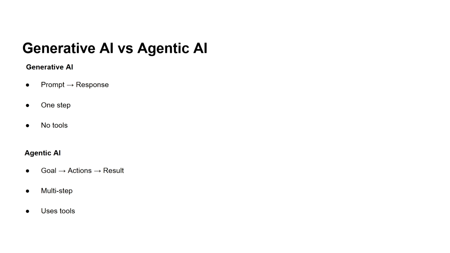So if I summarize this video, in generative AI we give some prompt and then it responds. So it's a one step process, and there are no tools involved. In agentic AI we have some goals, and based on those goals our agent takes some actions, and then it gives some result. This is a multi step process, and it uses some tools.